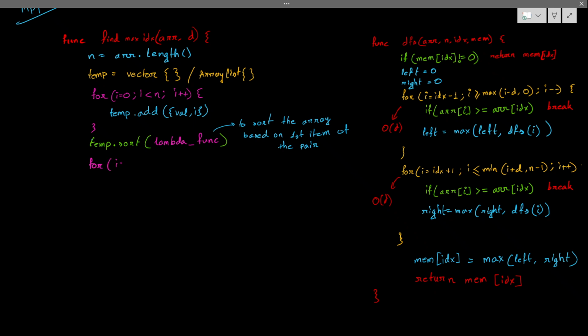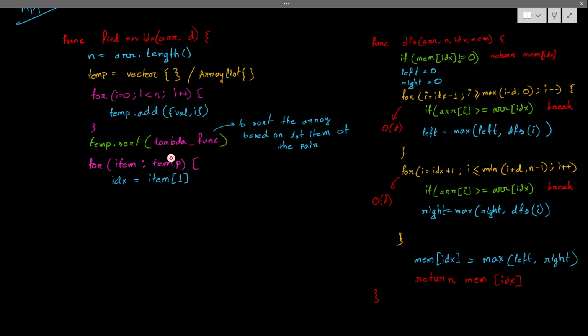I don't need the value, I need the index, so I'll write idx, which is item of one, because it's a pair. So I got this index.